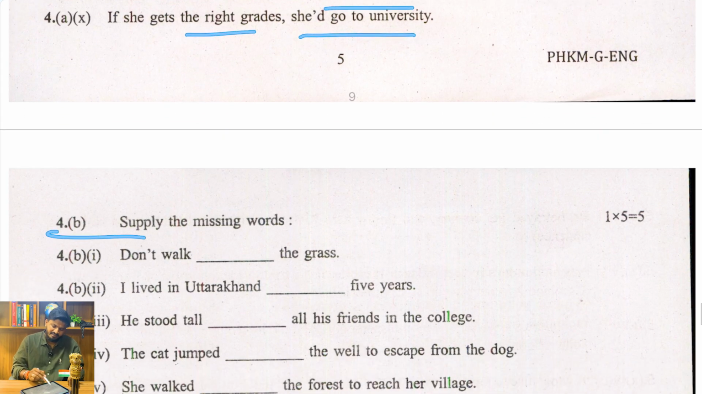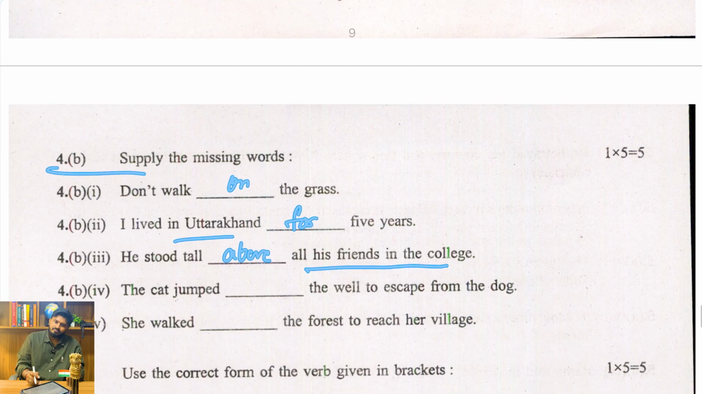And then the second will be supply the missing words. This will be fun again. "Don't walk dash the grass." "Don't walk on the grass" may be the right word here. "I lived in Uttarakhand for dash years." "I lived in Uttarakhand for 5 years." "He stood tall dash all his friends in the college." "He stood tall above all his friends in the college" may be the right word here.